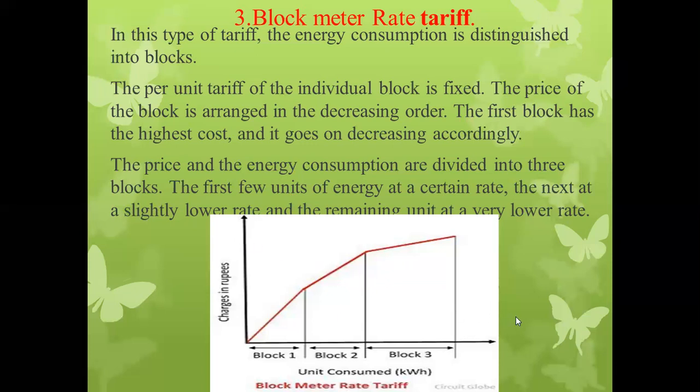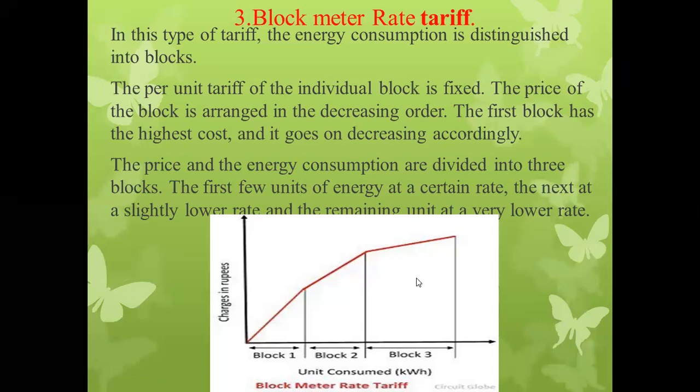So remember this type of tariff, the block meter rate tariff. In this, all consumption is distinguished into blocks. The per unit tariff of the individual block is fixed. A single block is charged for its per unit consumption at a fixed rate, but the second and third blocks are charged for their per unit consumption at different rates.